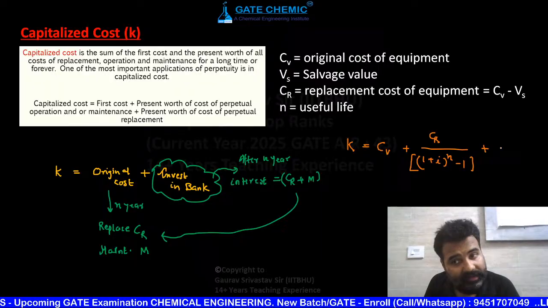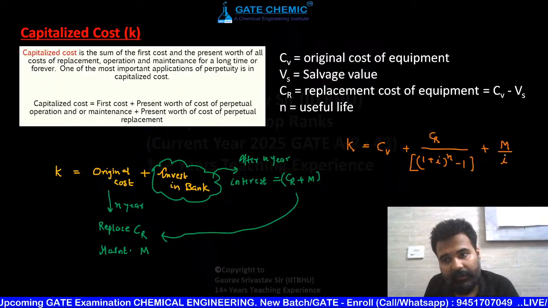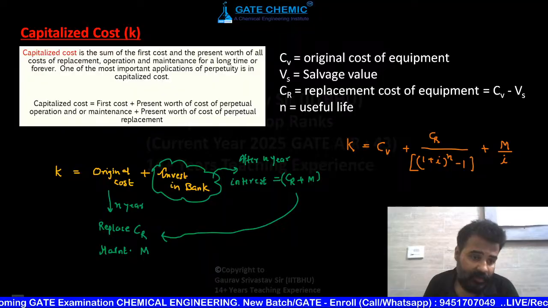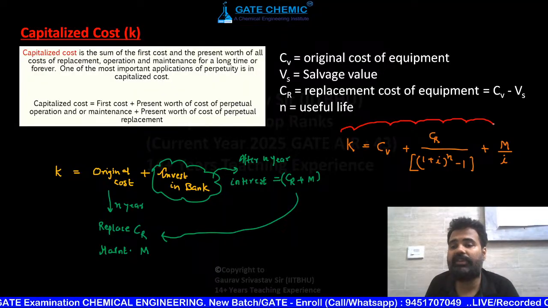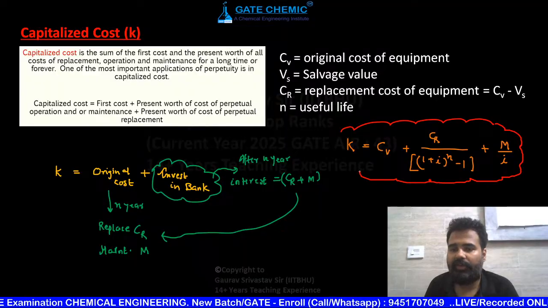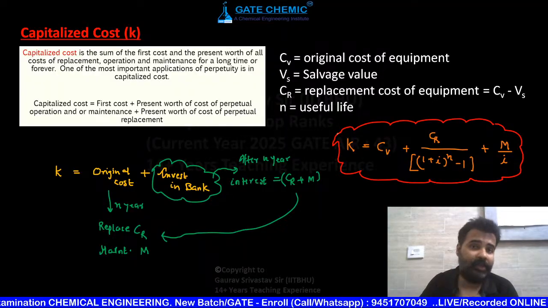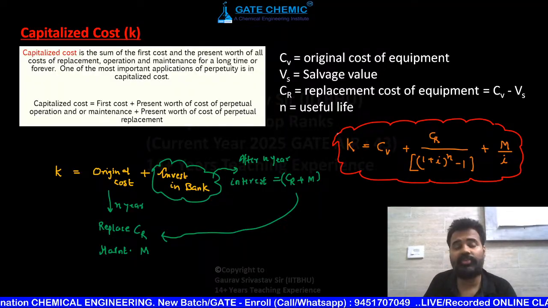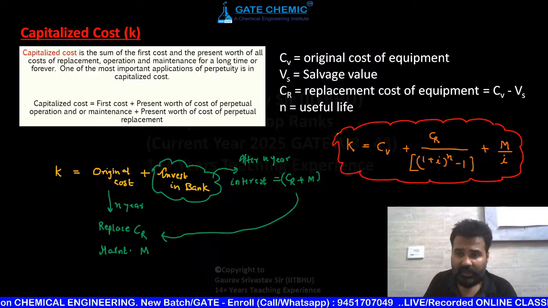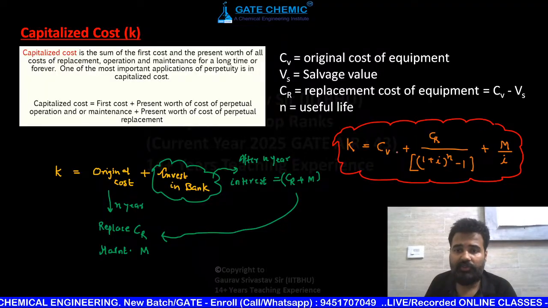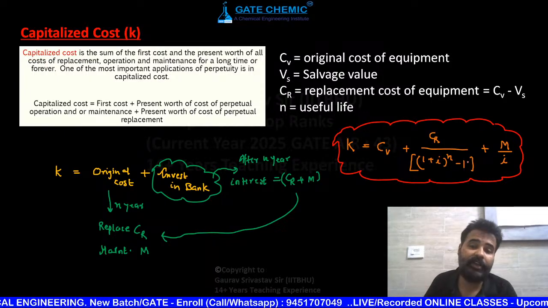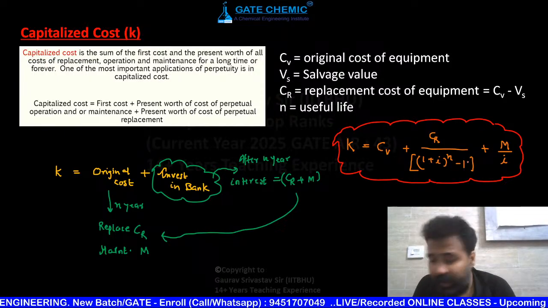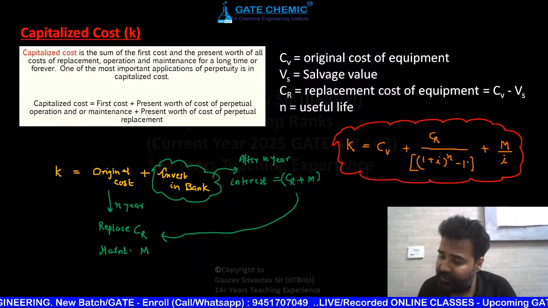if maintenance is given then plus M by I, maintenance per year, and this M by I also comes with the help of derivation. Okay, so this is the complete formula. If in your examination they are not mentioning the maintenance cost per year, then just use K is equal to CV plus CR upon (1 plus I) raised to power n minus 1, that's it, complete formula. Is it crystal clear to all of you, my dear students?